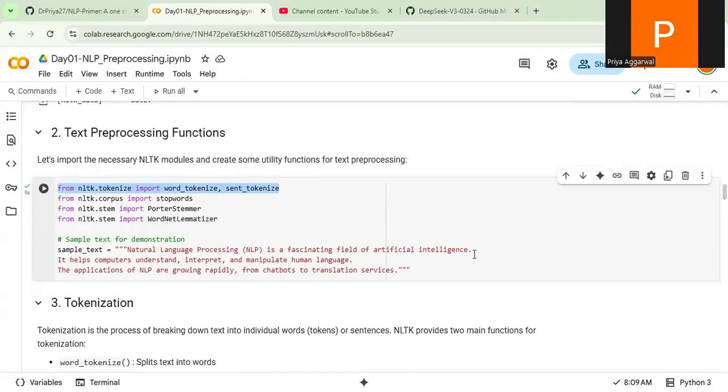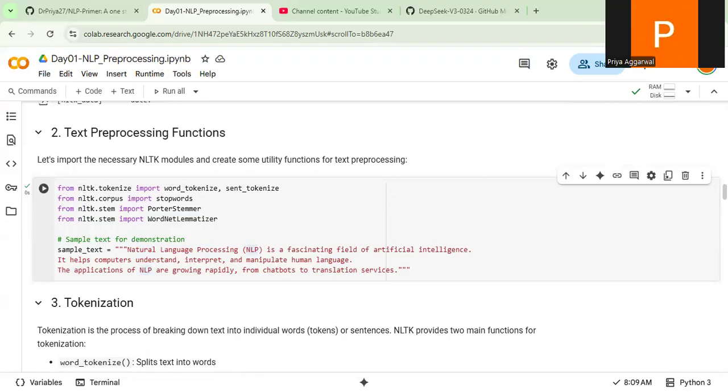So tokenization, the first preprocessing step, which is very important, is nothing but converting this natural language into tokens. Tokens are nothing but the words. For example, natural is one token, then language is another token, processing is another token. Whatever is clubbed together, that is our token. So we want something to tokenize our text in our code.